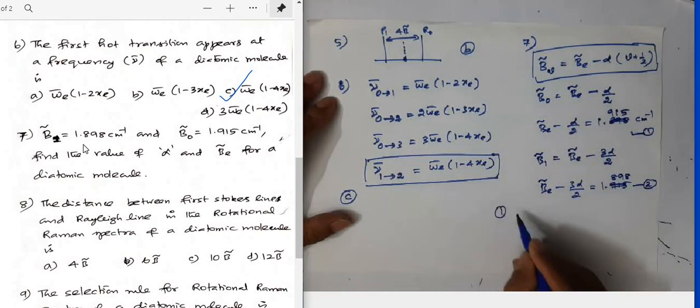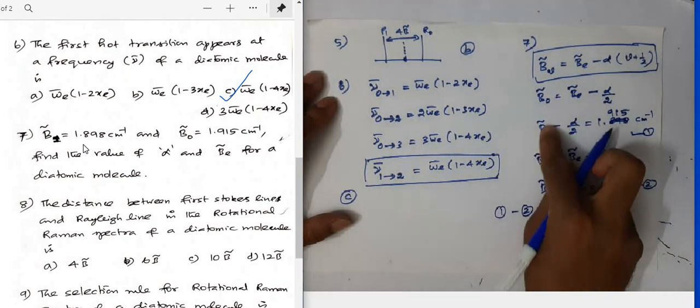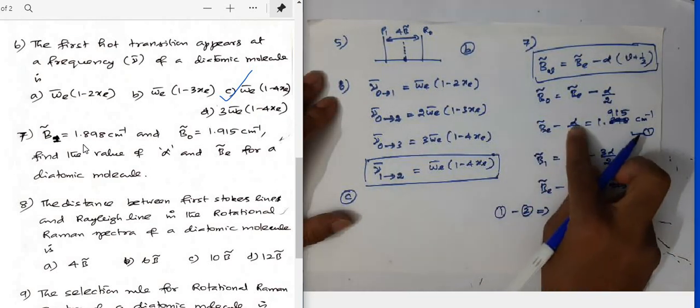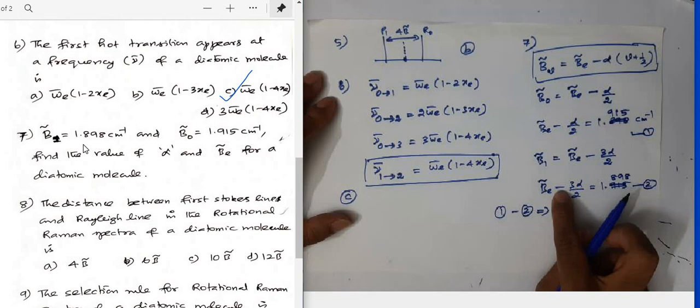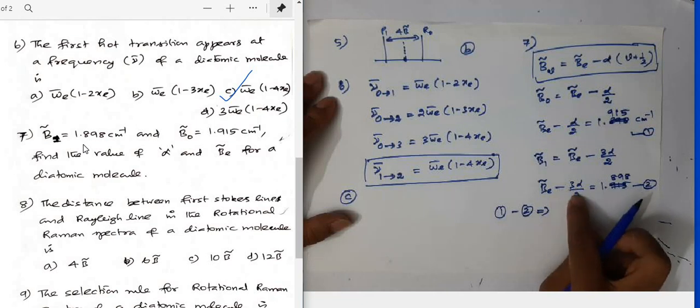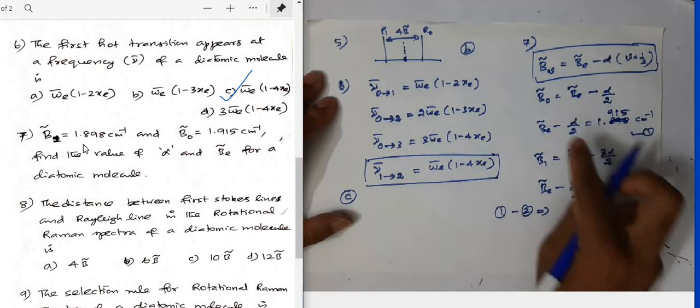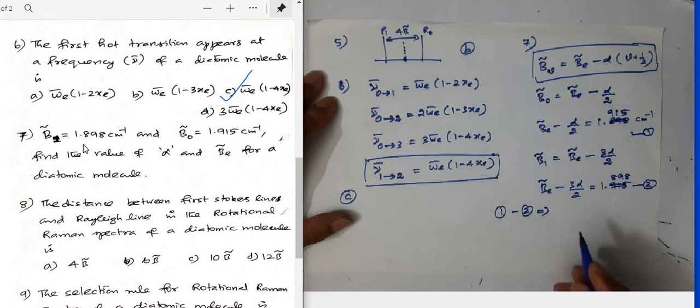Subtract equation 2 from equation 1. So if you subtract, what will happen? B cancels. Here you will have minus alpha by 2. Here we have minus, minus becomes plus 3 alpha by 2. So 3 alpha by 2 minus alpha by 2 will give you alpha.